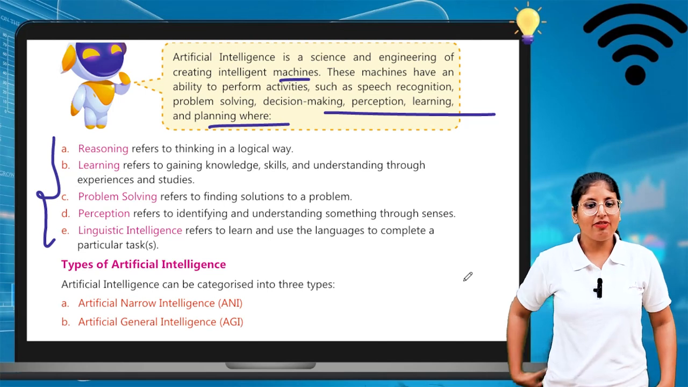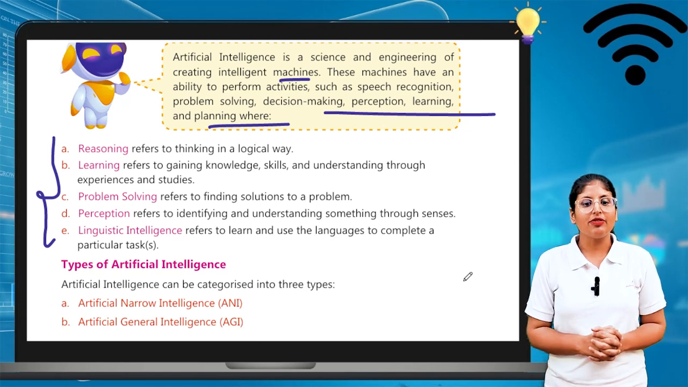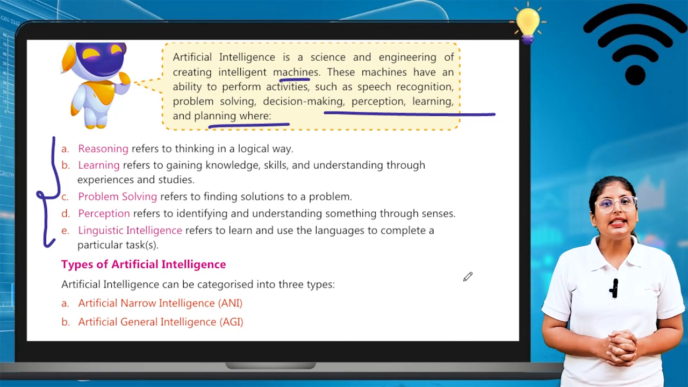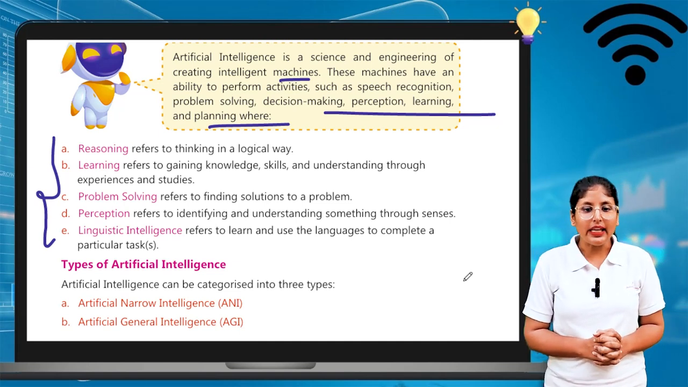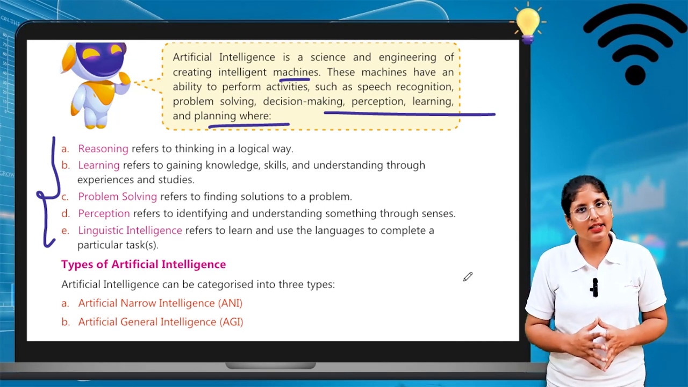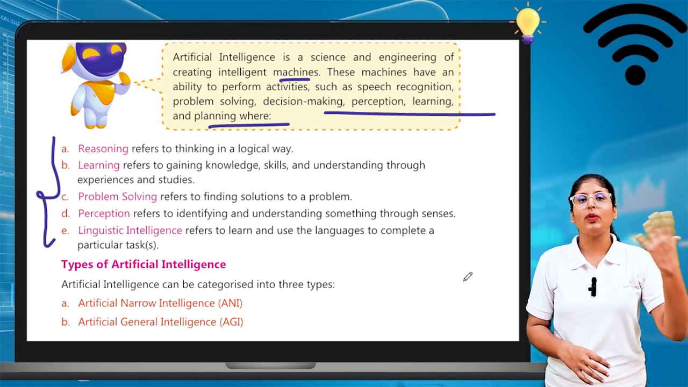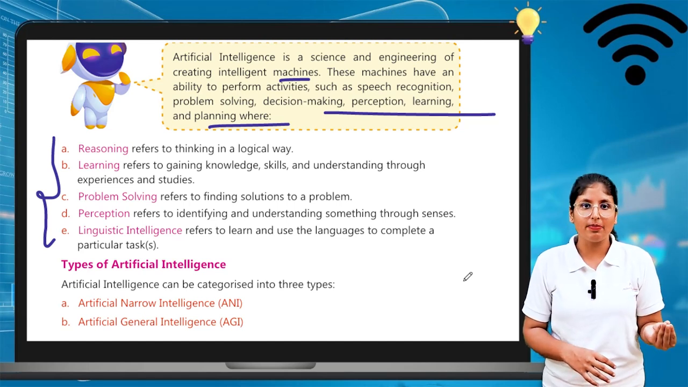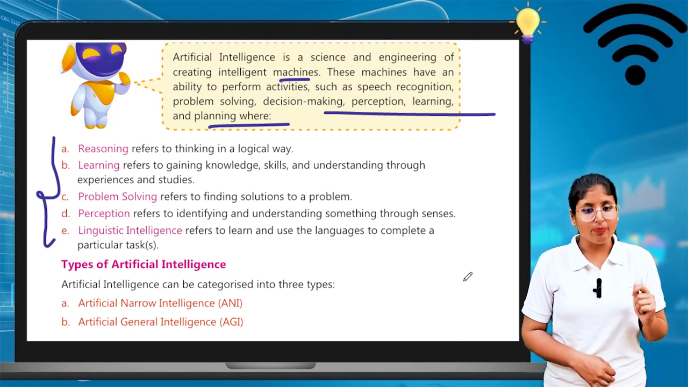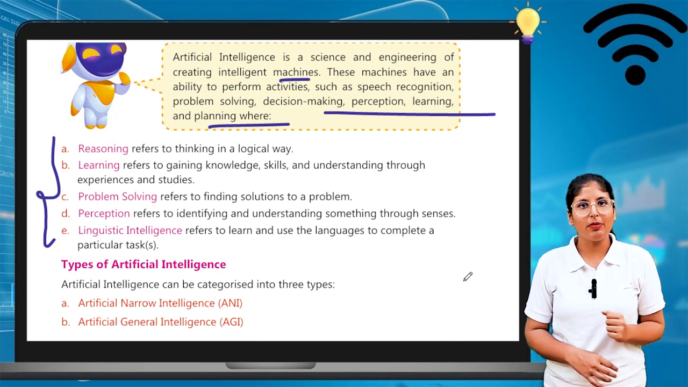First is reasoning. Reasoning refers to thinking in a logical way. Second is learning. Learning refers to gaining knowledge, skill and understanding through experience and studies. Of course, we are learning when we are acquiring knowledge, acquiring skill, or understanding something. Next is problem solving. Problem solving refers to finding a solution to a problem.